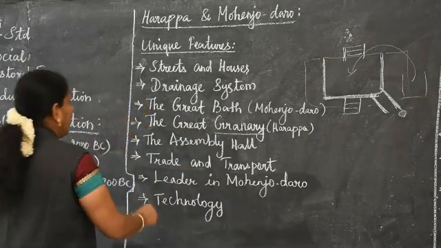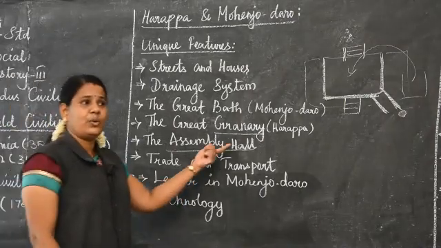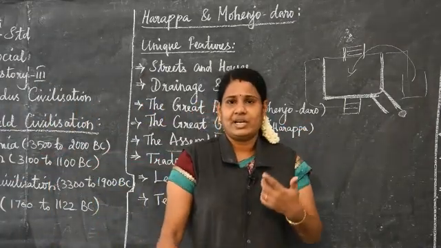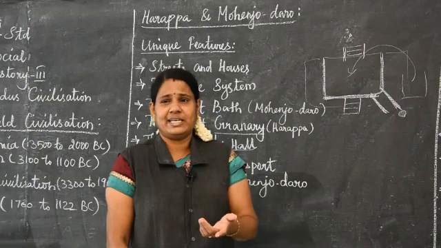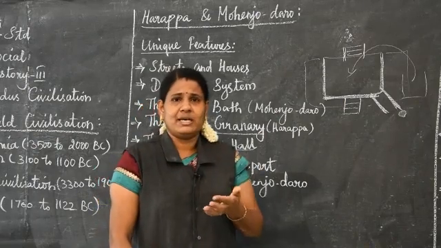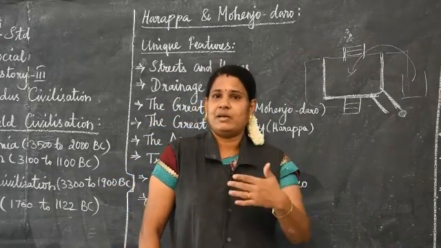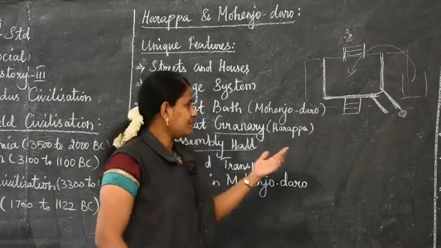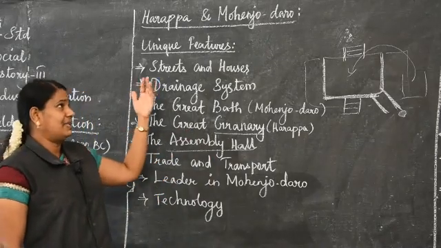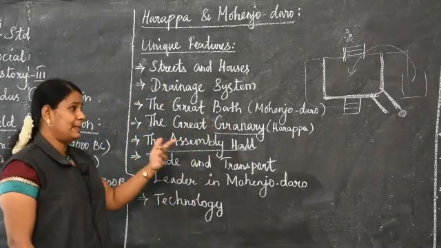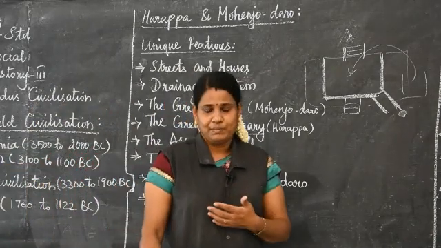Next, what is another unique feature? The assembly hall. Now, if we are conducting any functions, we go to a mahal or any other large hall to conduct meetings. But in the beginning itself, the Harappans and the people of Mohenjo-daro built a separate hall to conduct meetings or gather the people.